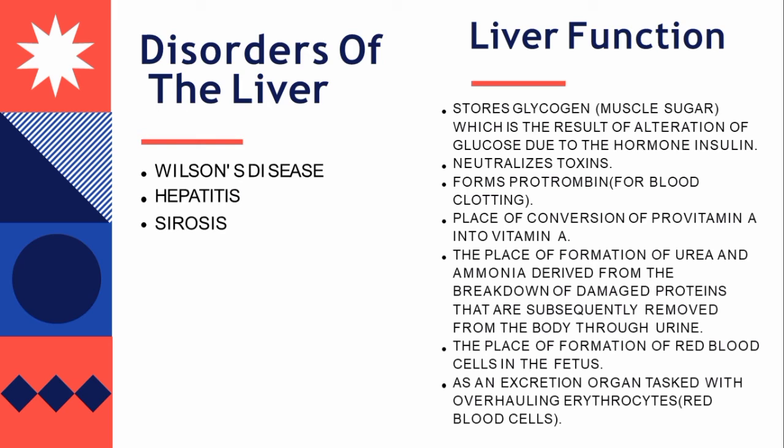Liver function. Storage of glycogen or muscle sugar, which is the result of alteration of glucose due to the hormone insulin; neutralizing toxins; producing prothrombin for blood clotting; the place of conversion of provitamin A into vitamin A; the place of formation of urea and ammonia derived from the breakdown of damaged proteins that are subsequently removed from the body through urine; the place of formation of red blood cells in the fetus; and as an excretion organ tasked with overhauling erythrocytes, red blood cells. Disorders of the liver: Wilson disease, hepatitis, cirrhosis.